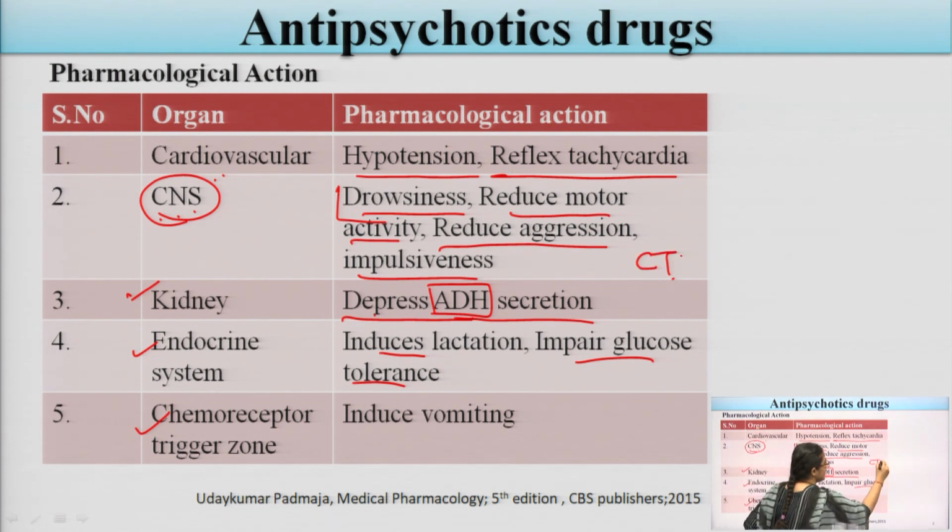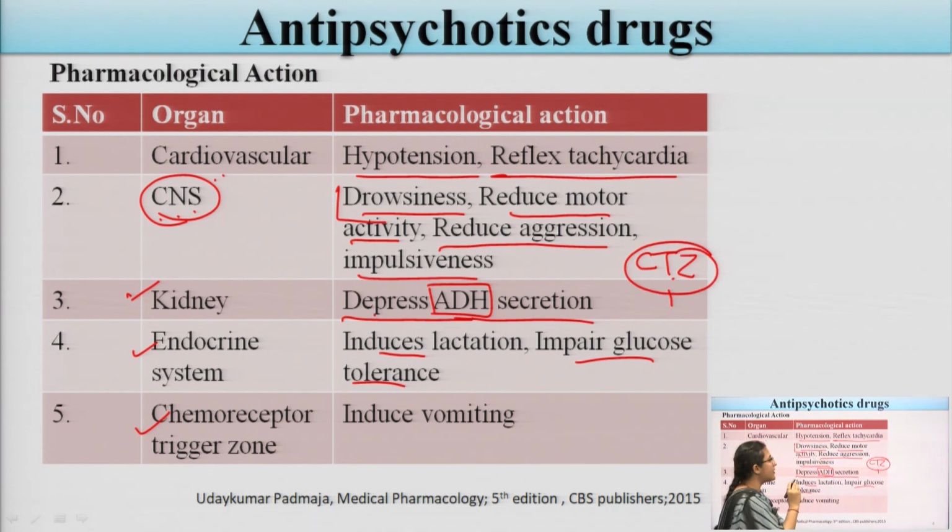Chlorpromazine acts on the CTZ receptor, and due to the stimulation of the CTZ, it mainly induces vomiting. They increase the vomiting condition.